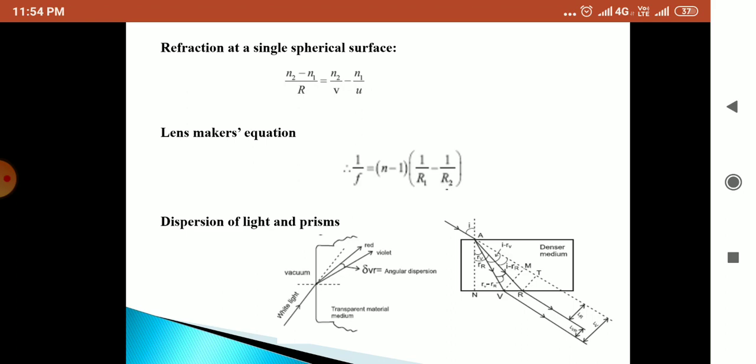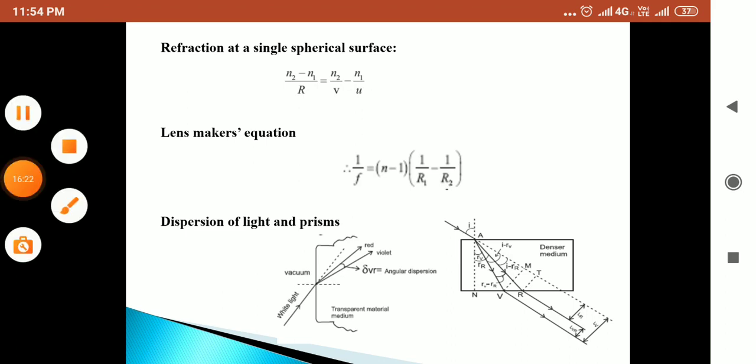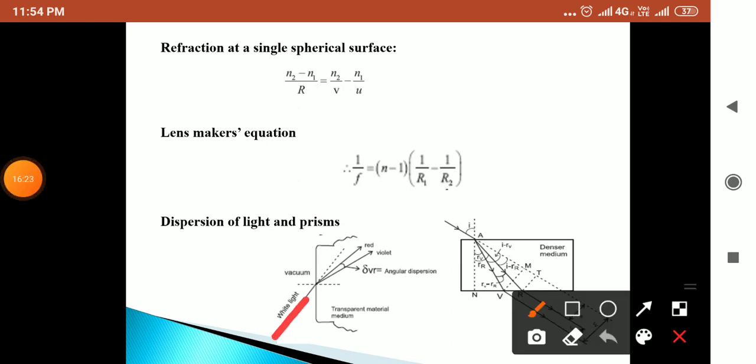As a result of this, when the incident ray is obliquely incident on the surface, as you can see from this diagram, the refraction is different for each color, and they separate or disperse as they travel along different directions.